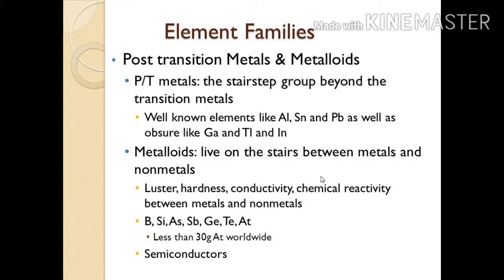Then metalloids live on the stairs between the metals and non-metals. Metalloids are present between the metals and non-metals. The metalloids have the characteristics of both metals and non-metals. Luster, hardness, conductivity, and chemical reactivity are between those of metals and non-metals. We have boron, silicon, arsenic, antimony, tellurium, astatine. All these are some of the metalloids, and the metalloids are semiconductors.